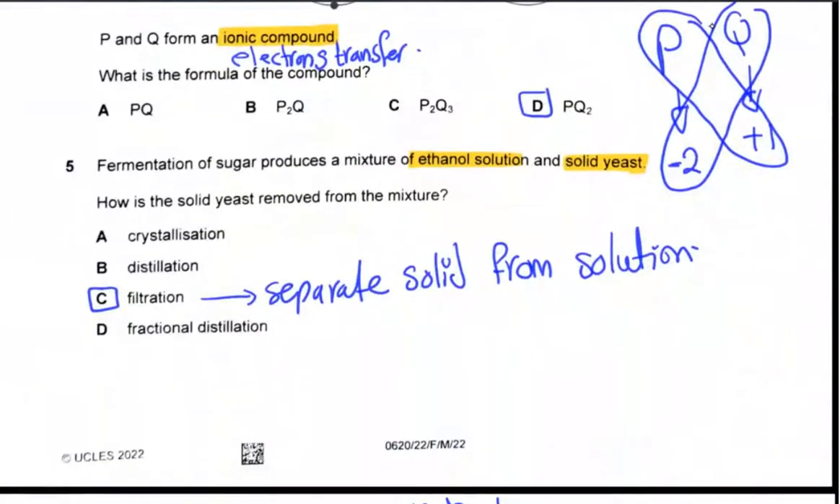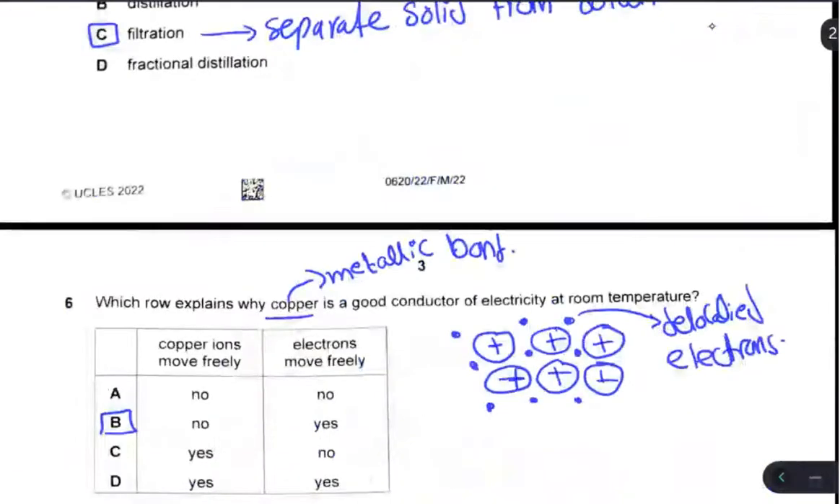Number 5. Fermentation of sugar produces a mixture of ethanol solution and solid yeast. How is the solid yeast removed from the mixture? By filtration. To remove a solid substance from a solution, use filtration.